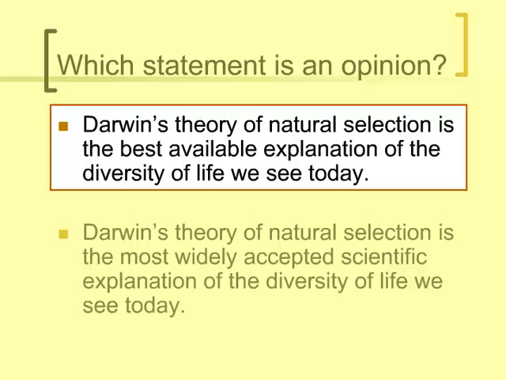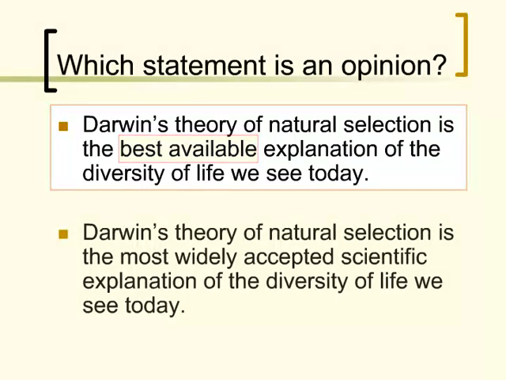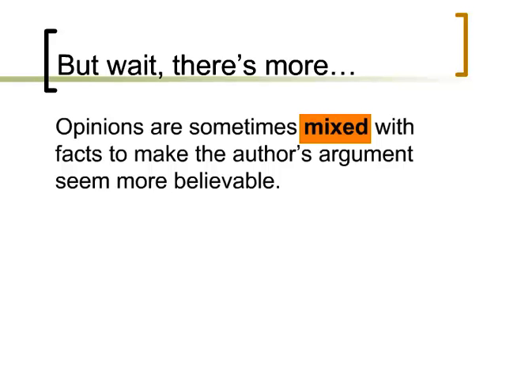The phrase best available in this statement cannot be objectively proven and is a judgment by the writer. In the second example, the claim that this is the most widely accepted scientific explanation can be documented by current research on the topic. The identification of opinions can sometimes be complicated by writers who mix fact with opinion. In these cases, you need to look more carefully at an argument.